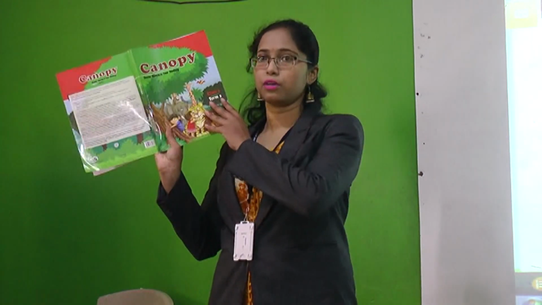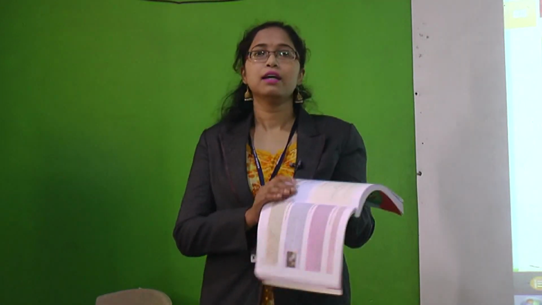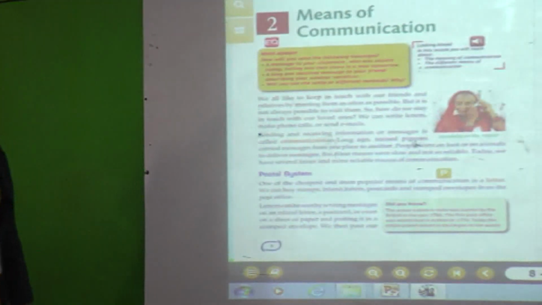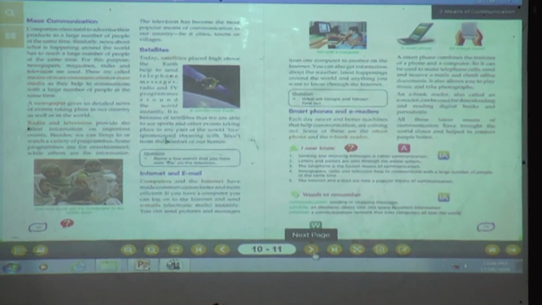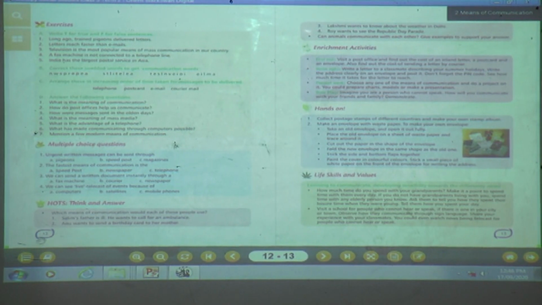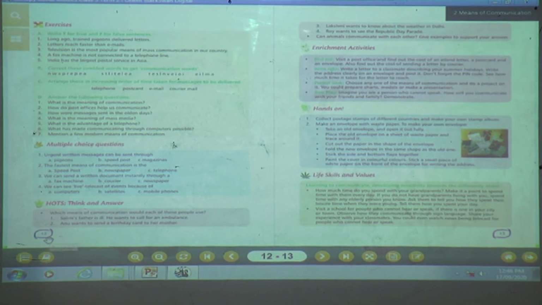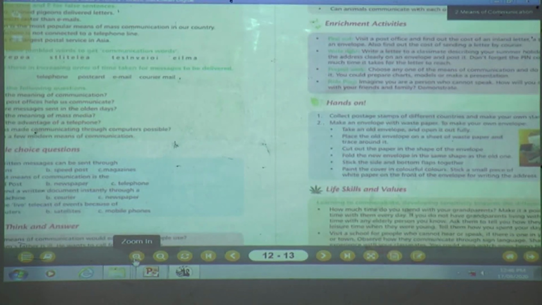Before solving the textbook exercise, you have to open your Canopy textbook, Term 2, and open page number 12. While solving the textbook, you need a pencil and eraser. You have to write with a pencil. Okay children, are you ready? Come on, take out your textbook. Let's start solving the exercise. Which exercise are we going to solve? Lesson number 2, page number 12. Which page number are you going to take out? Page number 12.